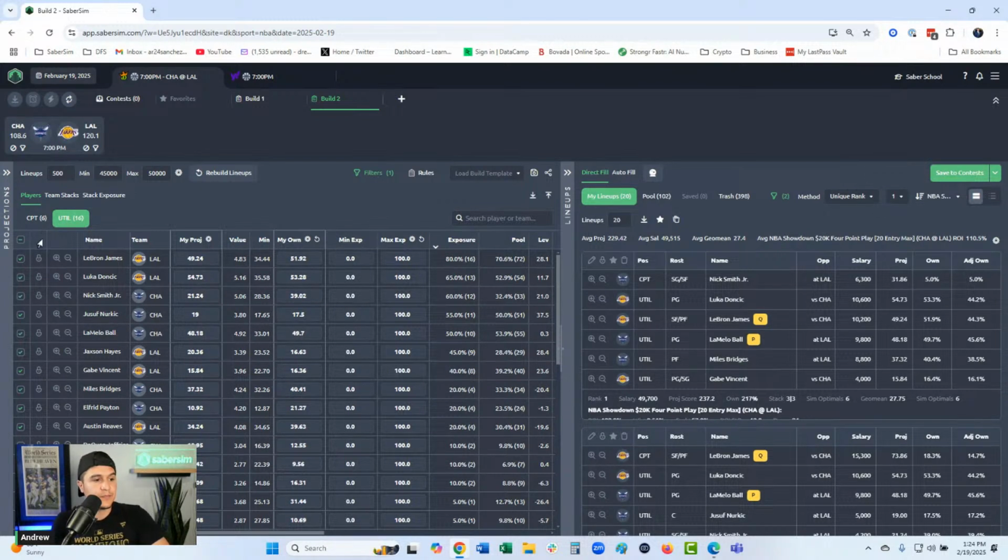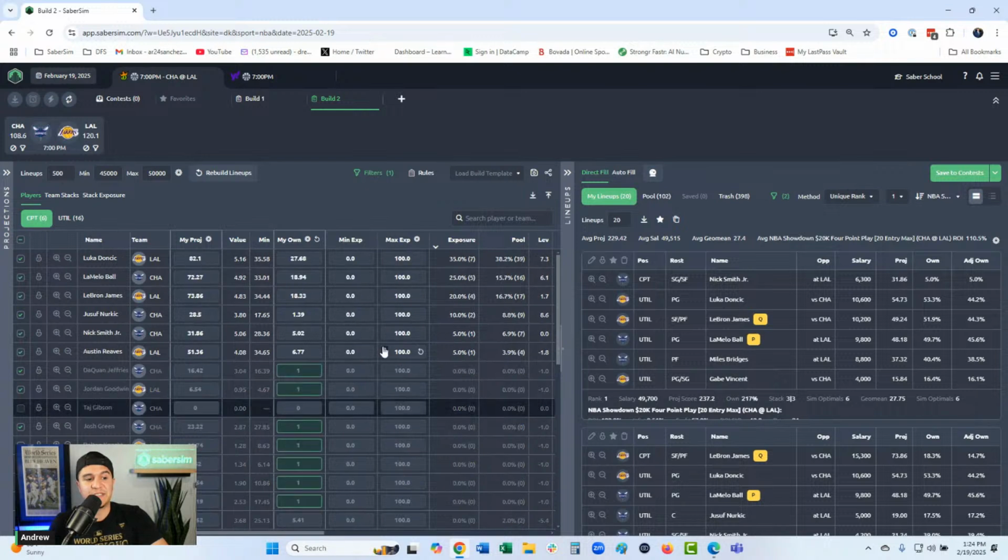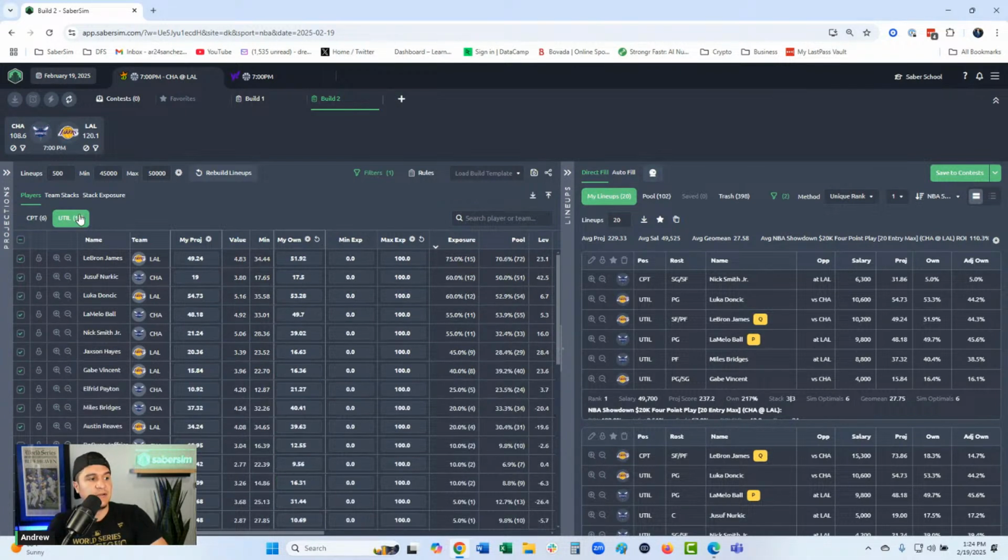So what I'd probably do is go back to 1, and then just manage my risk a little bit, right? Okay, maybe I only want 1 with Nurkic. And then that actually gets me, now I'm leveraged on Luka, LeBron, and LaMelo, right? The 3 highest projected players on the slate. And small leverage, right? But I feel more comfortable there. So I would stick with that.